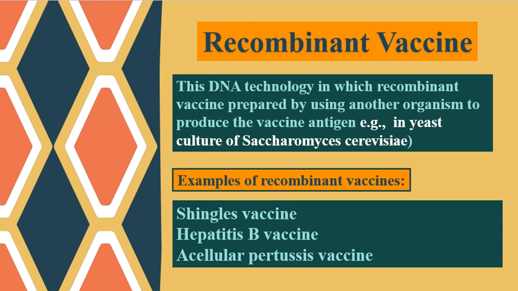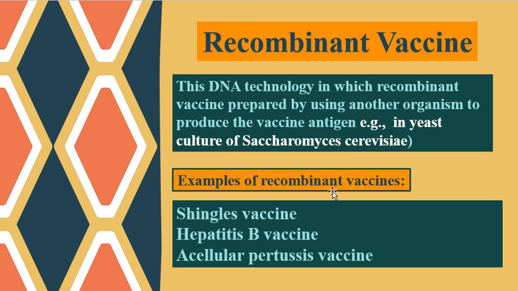Production of a vaccine recombinantly is DNA technology in which the recombinant vaccine is prepared by using another organism to produce the vaccine antigen, for example grown in a culture of yeast, Saccharomyces cerevisiae, which leads to formation of a recombinant vaccine that is harvested afterwards.